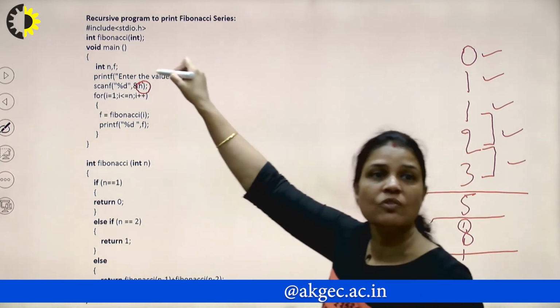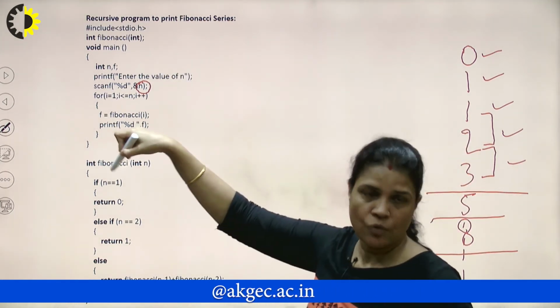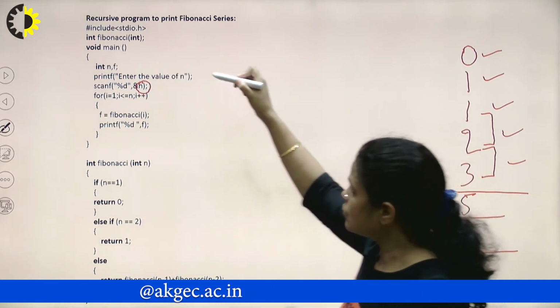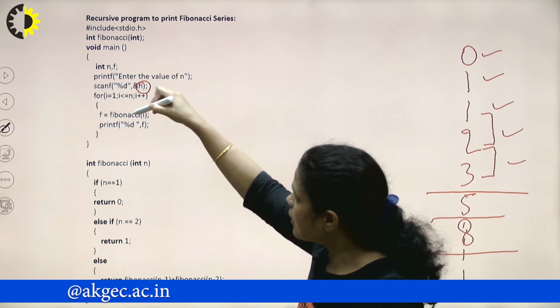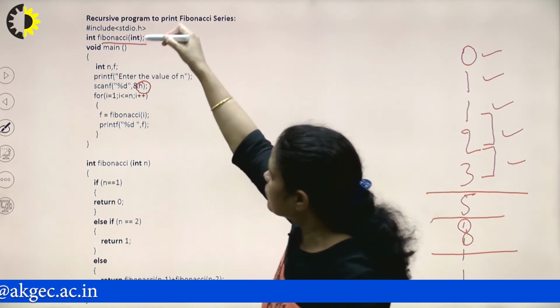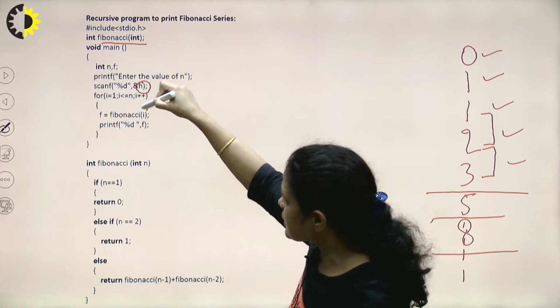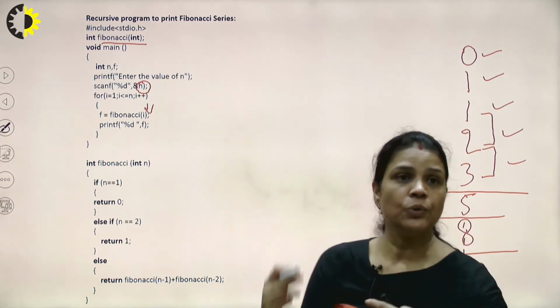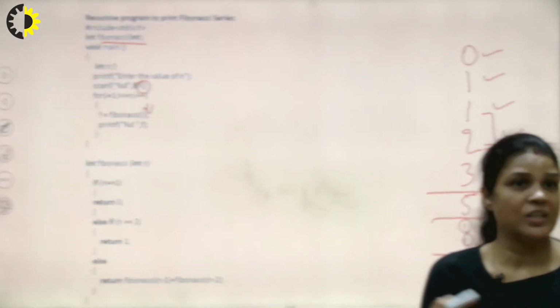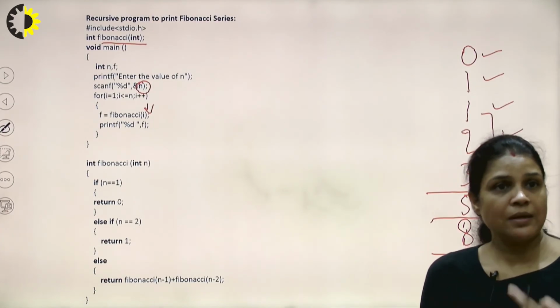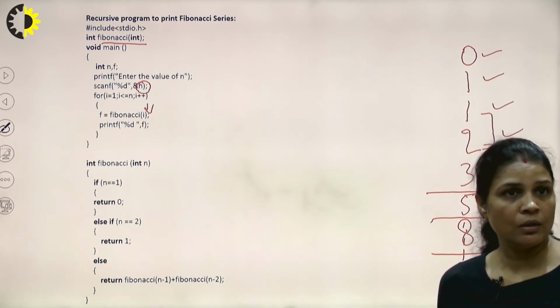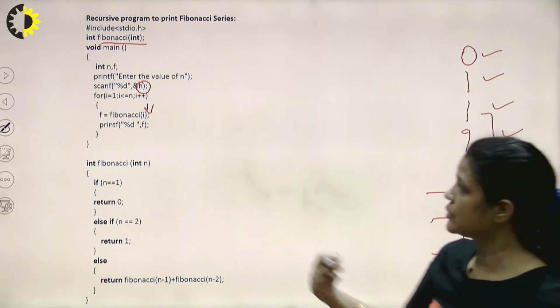So n is the number of terms which we need to print on the screen for the Fibonacci series. So we are making a function Fibonacci in which we are passing not n, but i as the actual parameter, because we need to print many terms, first term, second term, third term, and so on, as per the requirement of the user, right?